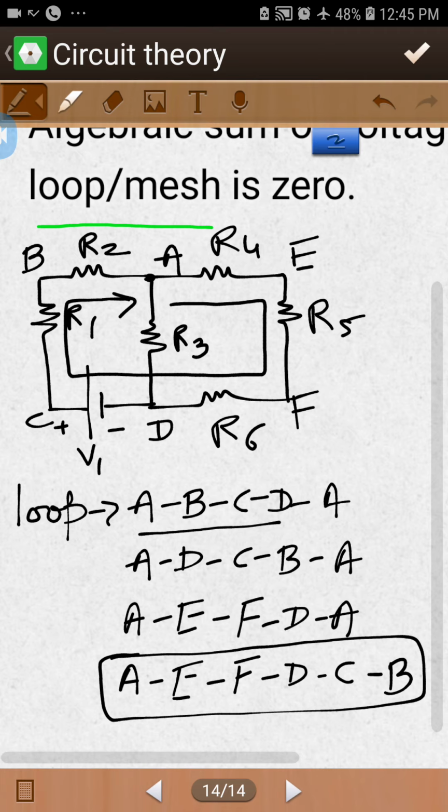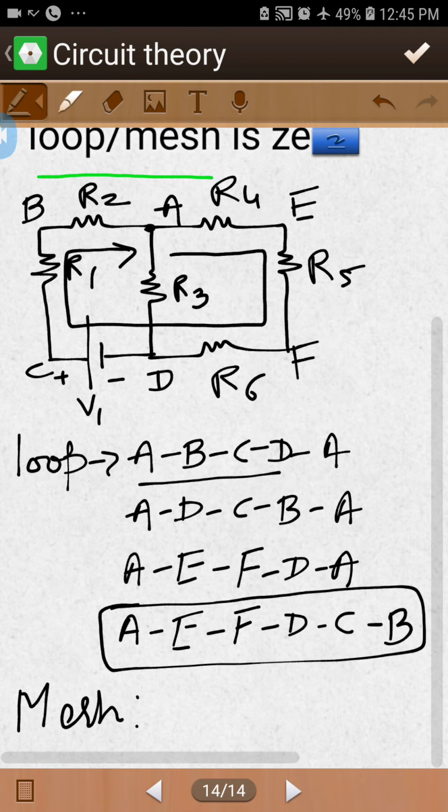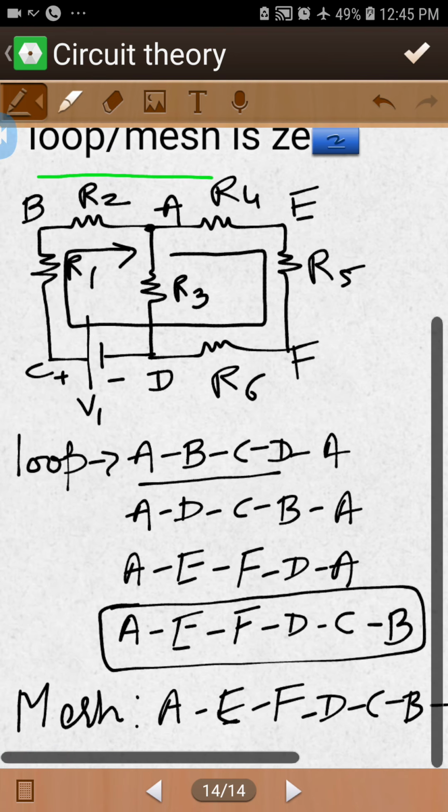So you are crossing a branch, and this branch is A, D. This is a loop, but a mesh is again a closed loop that does not allow crossing any branch. So A, E, F, D, C, B is basically not a mesh, because you are crossing a branch.